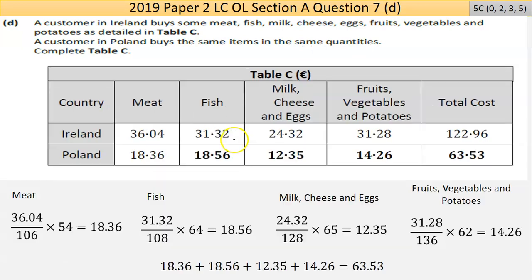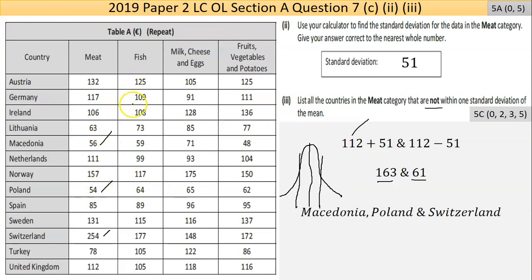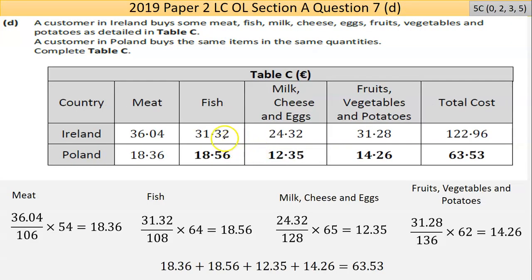So you can do the same thing for all of them. The fish one is 31.32 divided by the total. If we go back again, just to point this out, the fish in Ireland is 108. So basically, these three numbers form the denominator for those three categories. And it's 31.32 divided by the 108, multiplied by the 64, which was the amount that was spent in Poland. Same thing for milk, cheese, eggs. Same thing for fruit, veg, potatoes. And you can fill in the table here. And then you finally add them all together, and you get this one here, which is correct.